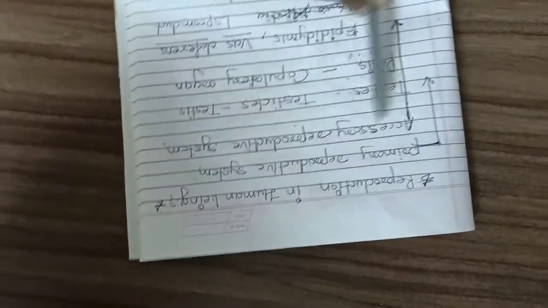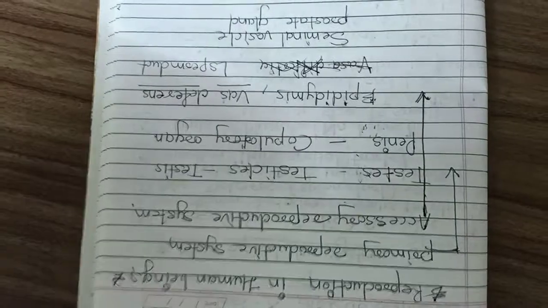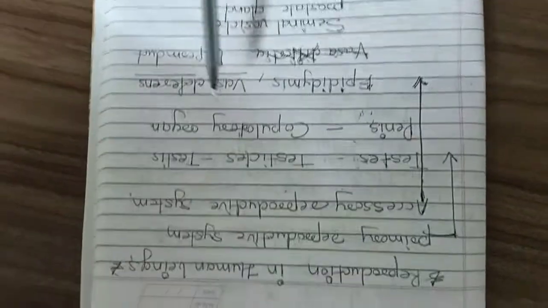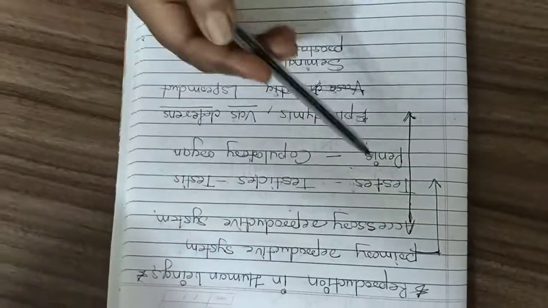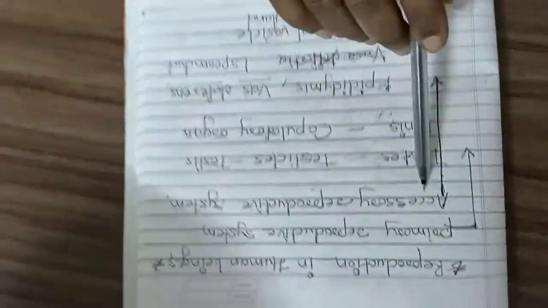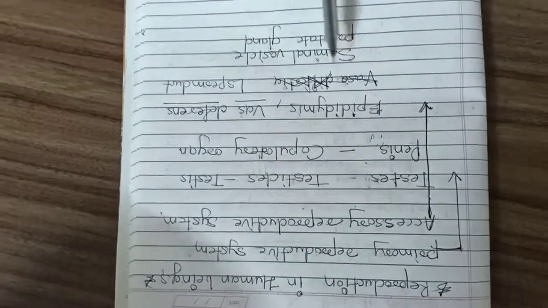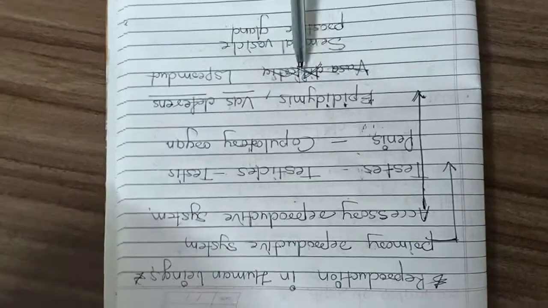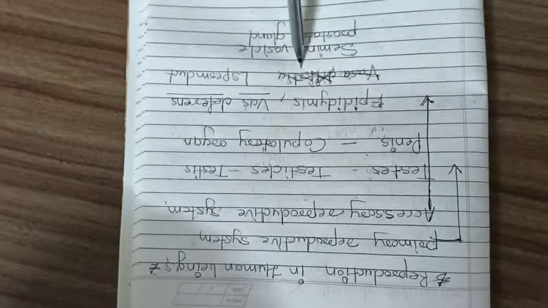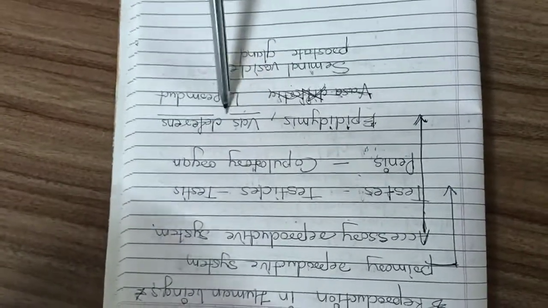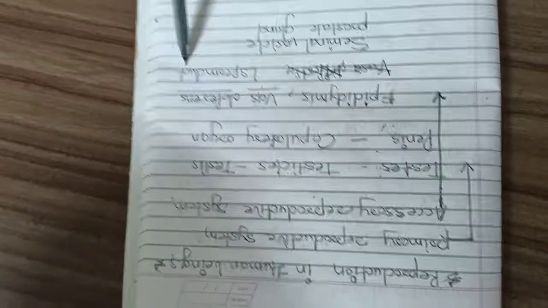And the second part is the accessory. First is necessary and second is accessory, meaning the parts which help the primary reproductive system are called the accessory reproductive system. Then what parts come into the accessory reproductive system? Here it comes as the vas deferens, which is also called the sperm duct.